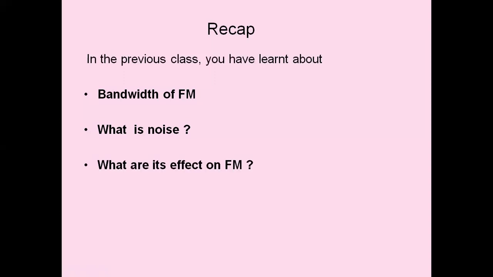and we have also seen the effects of noise on FM, and we also studied the noise triangle. The main advantage of FM is that most of the noise is eliminated. The amplitude of the frequency modulated wave remains independent of depth of modulation. In case of AM, this amplitude is dependent on the modulation index. As the transmitted power in FM is useful, in AM, most of the transmitted power is in the carrier, which is not useful, and hence all the transmitted power in FM is useful.